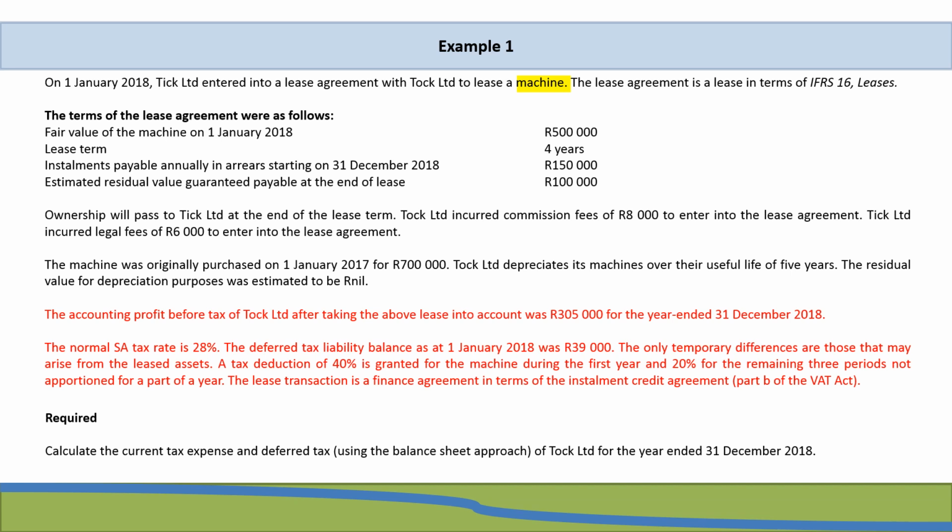The lease transaction is a finance agreement in terms of an installment credit agreement, which is Part B of the VAT Act. Now, the requirement states that you need to calculate the current tax expense and deferred tax, but using the balance sheet approach of Talk Limited for the year ended 31 December 2018.